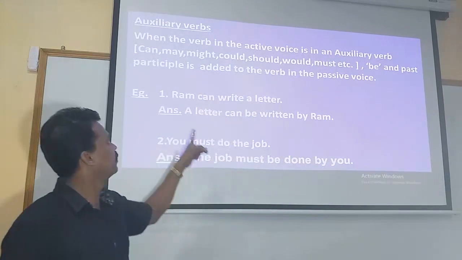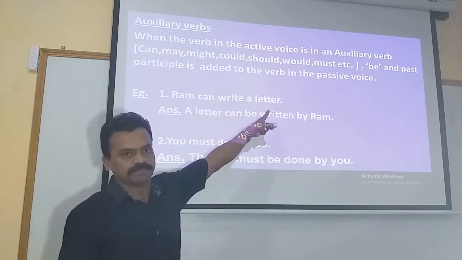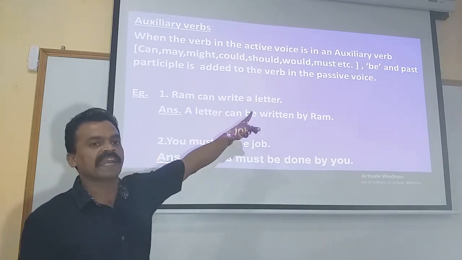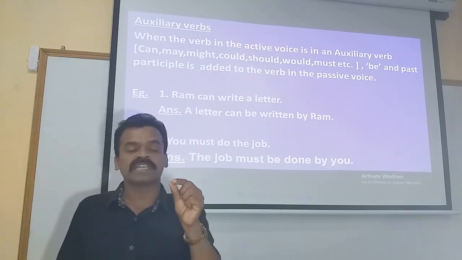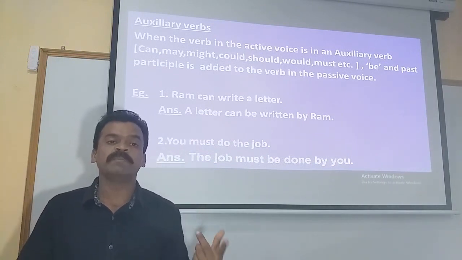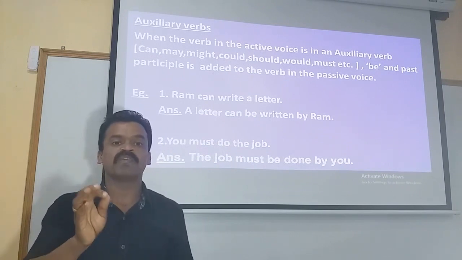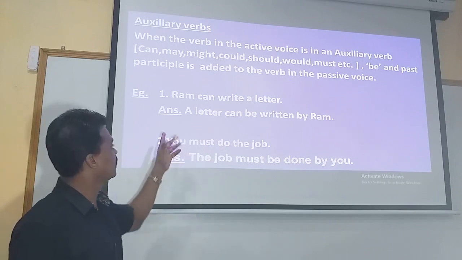Let's see the example. The first example is: Ram can write a letter. We have the auxiliary verb can. So together with the auxiliary verb can, we will be adding be and making use of the third form of the verb. That is the simple rule. So let's see what our answer is.